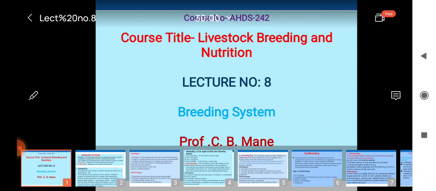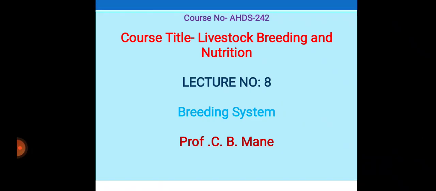Today we discuss the different breeding systems of animals. In this session, we have to study the different breeding systems operated in animals for developing their characters and economic purpose.